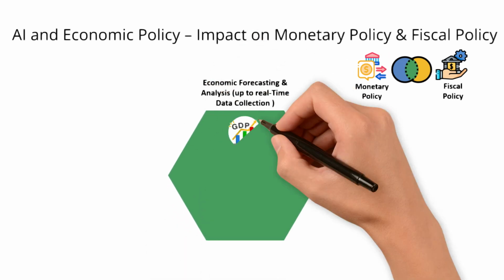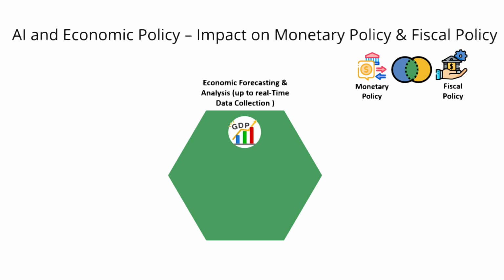Economic forecasting and analysis. Accurate economic forecasting is complex and influenced by numerous variables, making it difficult to predict inflation, GDP growth, employment trends, and other economic indicators. AI-powered predictive models and machine learning algorithms can analyze large, diverse datasets, for example, consumer spending, market trends, global economic indicators to improve the accuracy of forecasts. This helps policymakers anticipate economic shifts more effectively and tailor their policy accordingly.